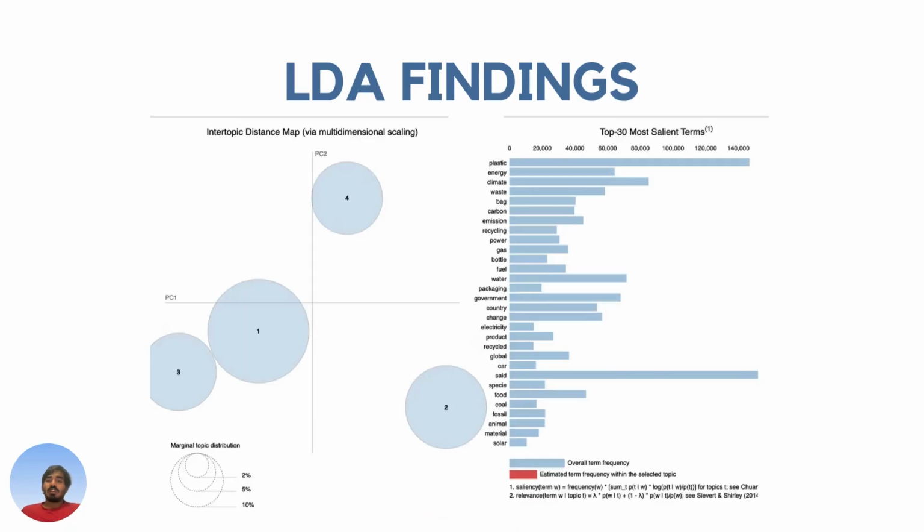Now let's dive into the LDA findings. On the left side you can see the intertopic distance map, in which each circle shows a topic. On the right side you can see the 30 most common words present. We can see keywords like plastic, energy, climate, waste, recycling, government, and packaging. These topics show that public discussions are not limited to one issue; they are about how it affects everyone in everyday life, and how government is taking action or suggesting practices to save the environment.